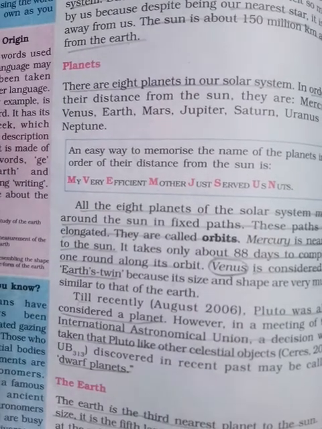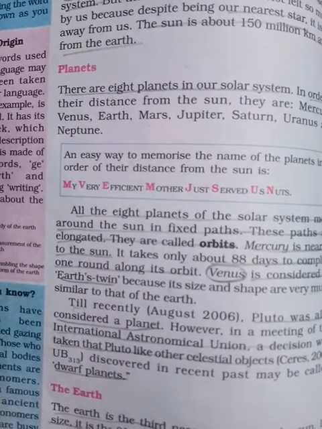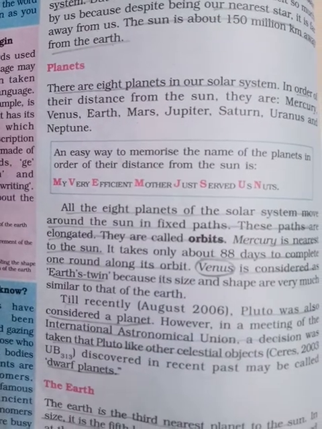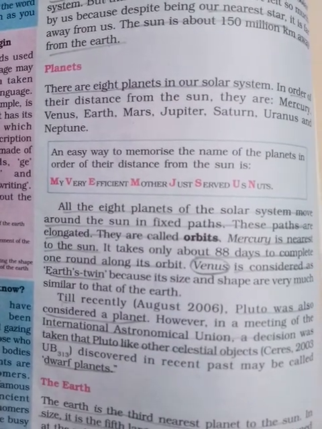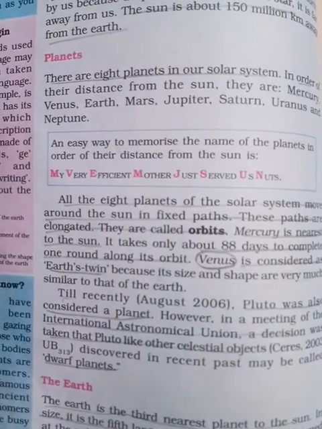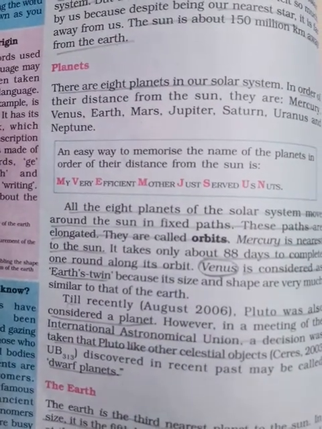Okay, you have to know that one. They are moving in a fixed path. Okay, that part, these parts are what? Elongated. They are not in circle form. Okay, they are in elongated form.